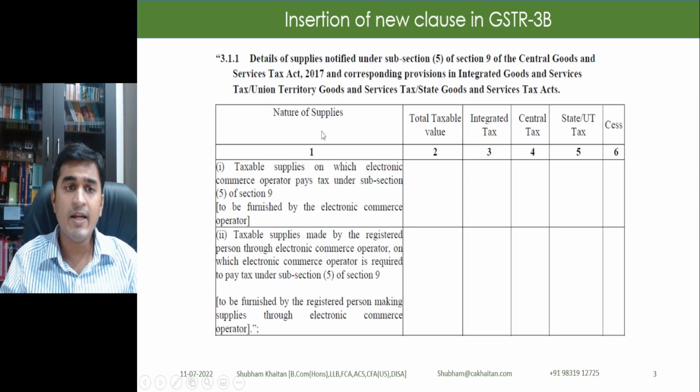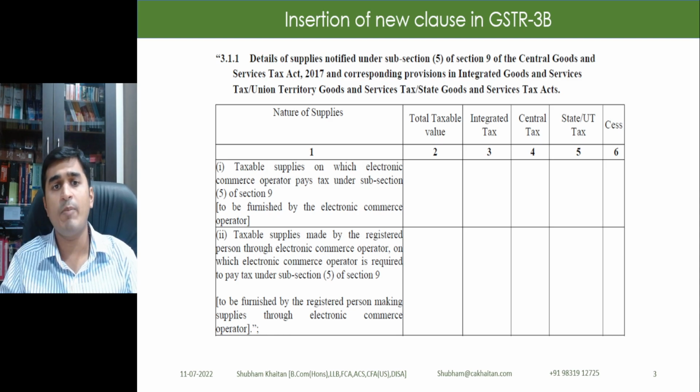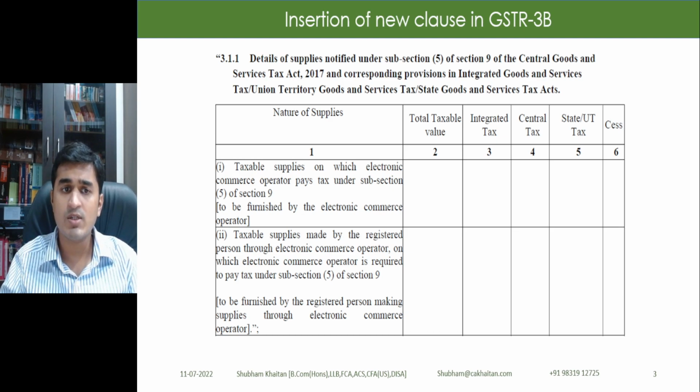Second, what they have done is they have inserted a new table. This is details of supplies notified under 9(5) of the CGST Act, which essentially talks about supplies made through e-commerce operator, where the e-commerce operator is liable to pay taxes. This is for transportation of passengers, accommodation in hotels, housekeeping services. The latest addition is the restaurant services, where the person liable to pay tax is the e-commerce operator.